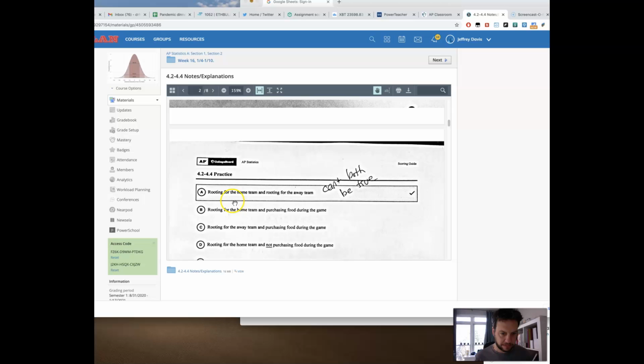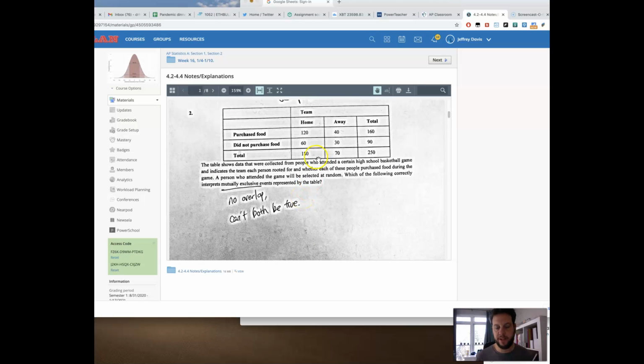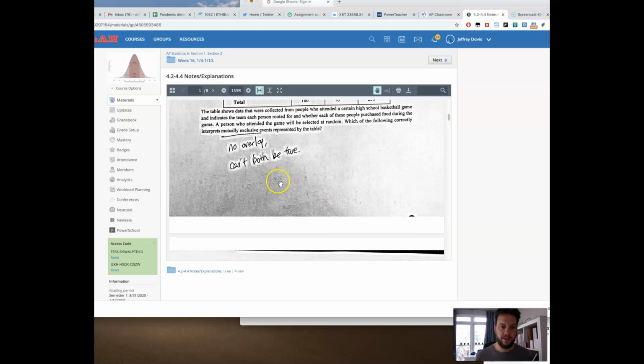But A, rooting for the home team and rooting for the away team, you can't do that. So we had 180 people rooting for the home team, 70 people rooting for the away. There is no overlap. There's no duplicates. So that is mutually exclusive.